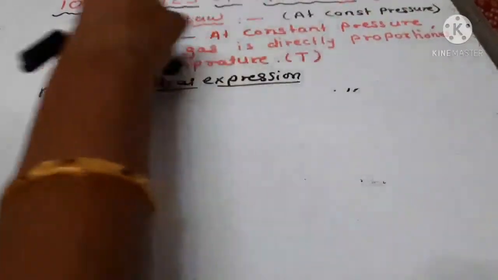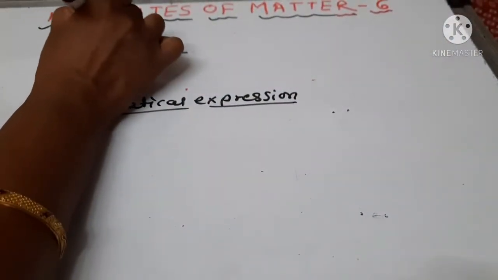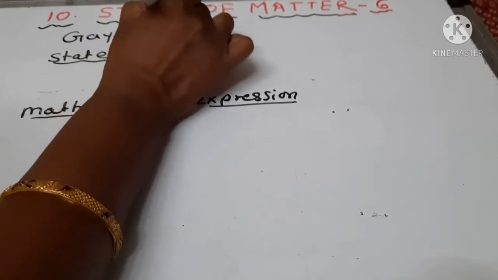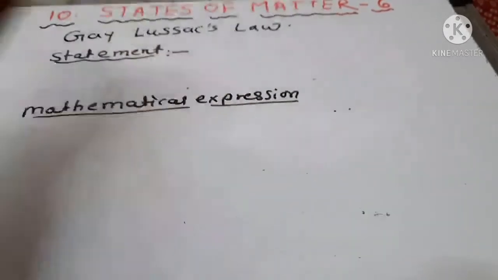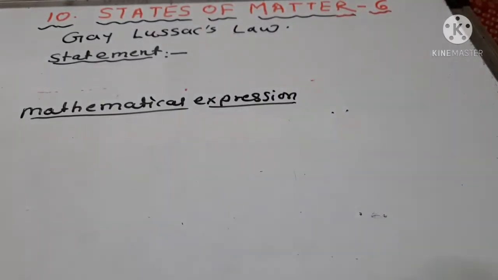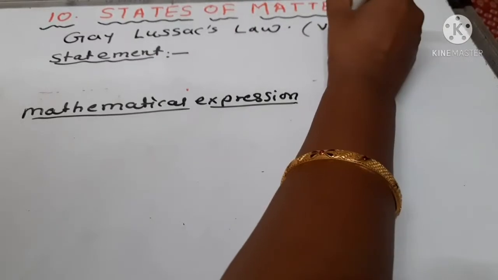Then the next one is Gay-Lussac's law. At constant volume, now volume remains constant.